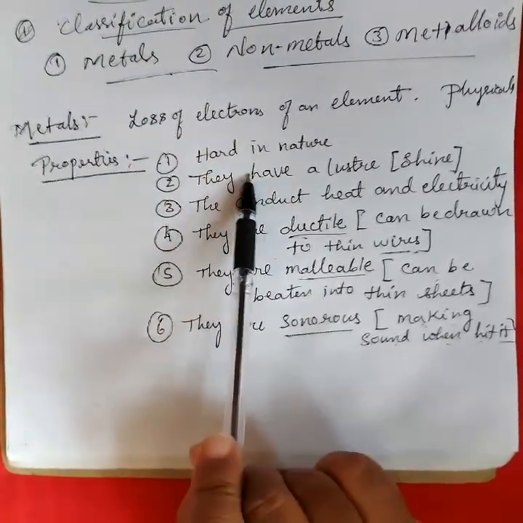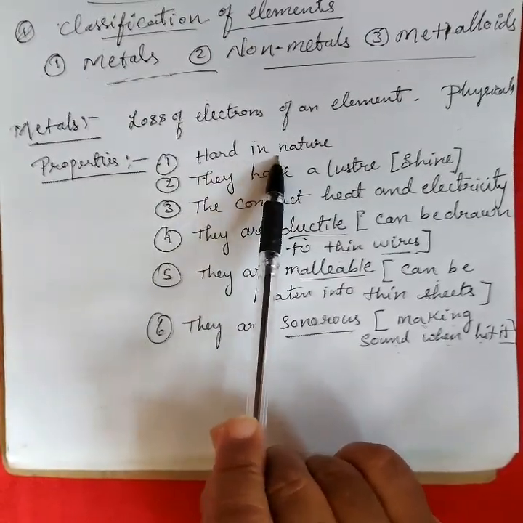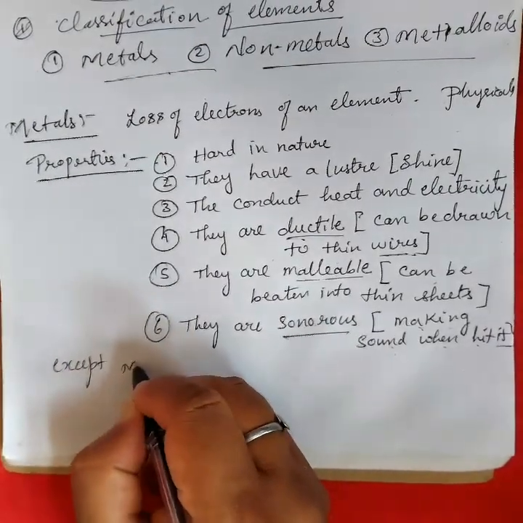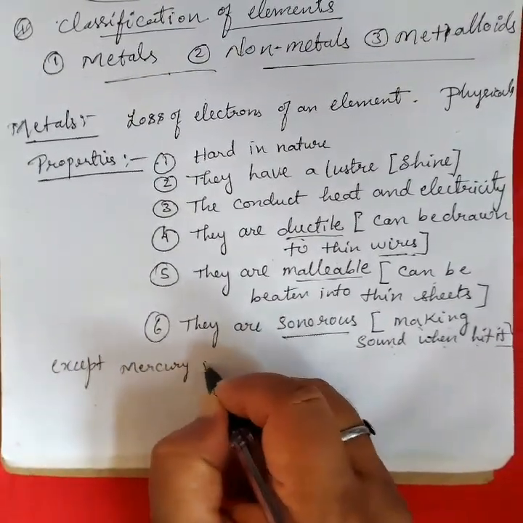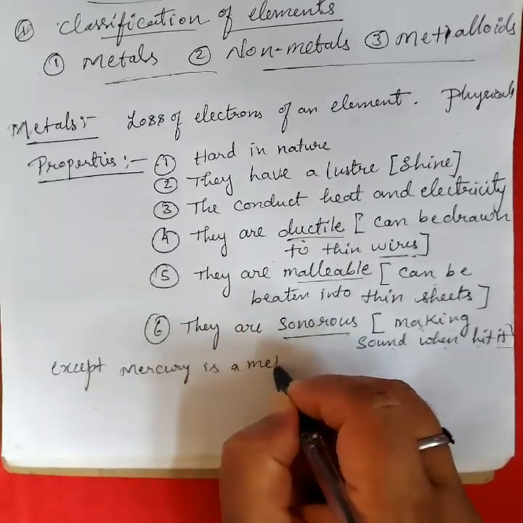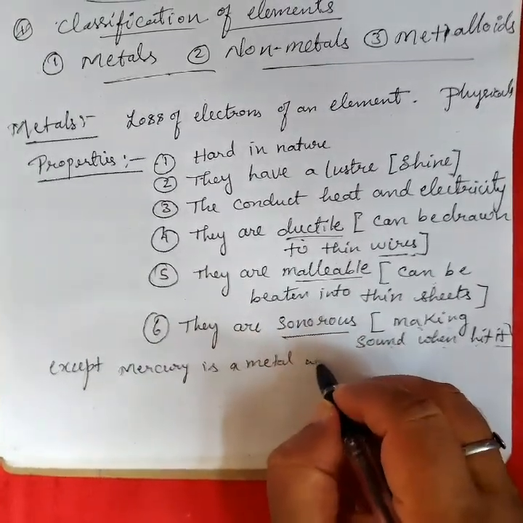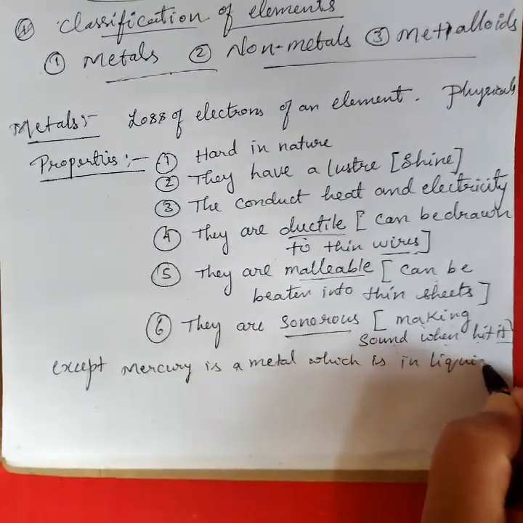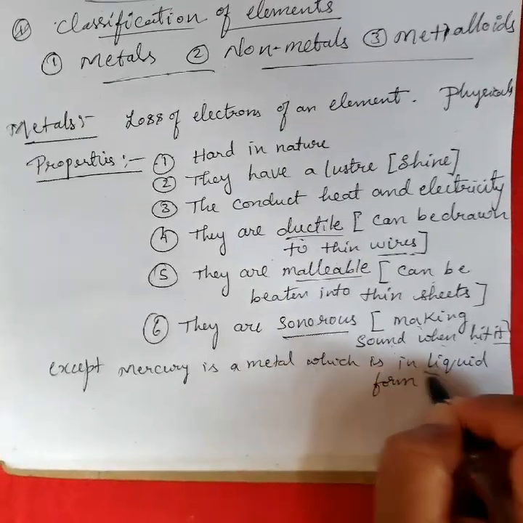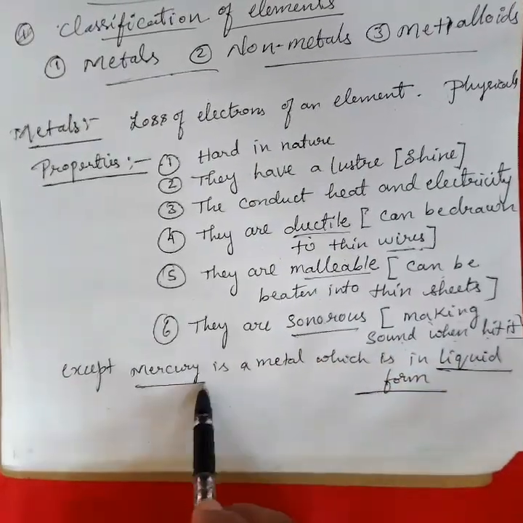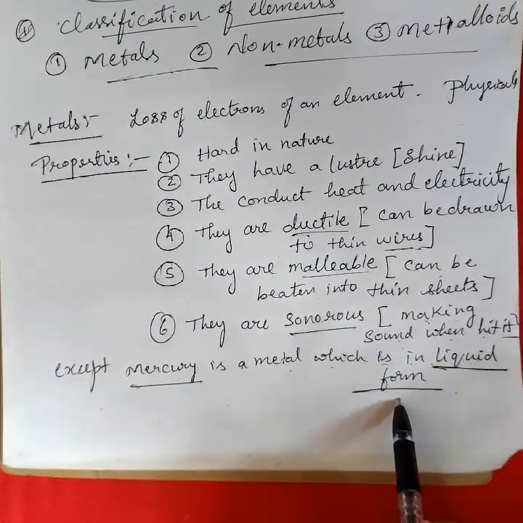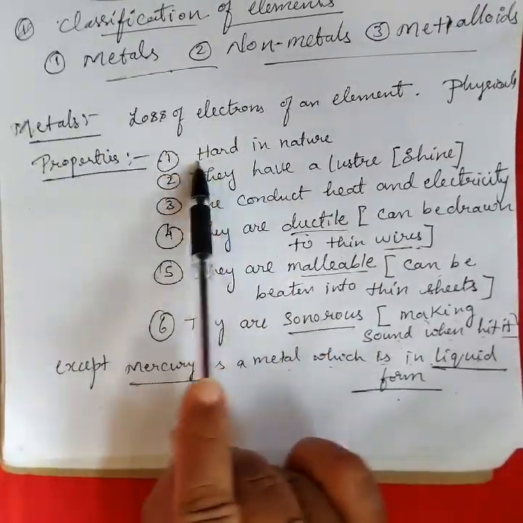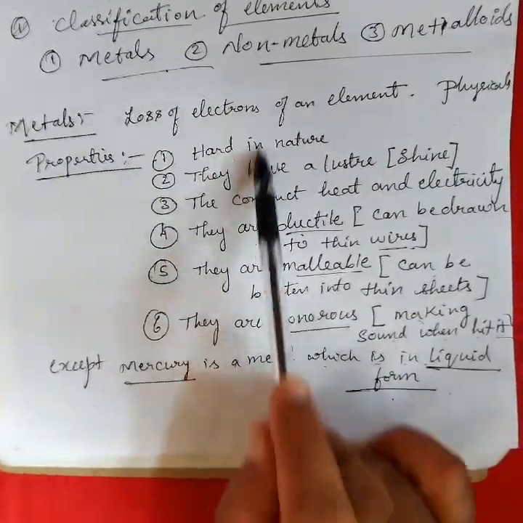Almost all metals are solid in state, so that is why they are hard in nature. There is an exception: mercury is a metal which is in liquid form. Almost all other metals are in the solid state, which is why they are hard in nature. These are the physical properties of metals.